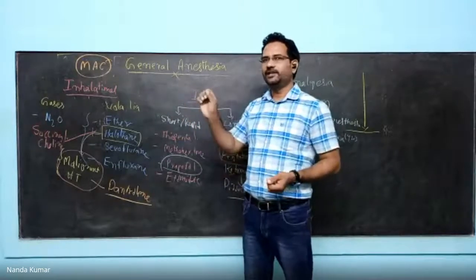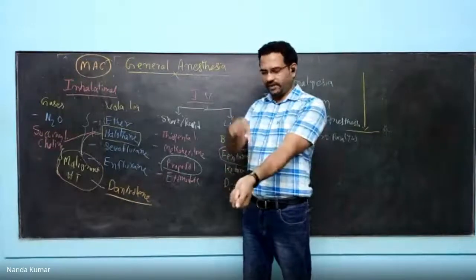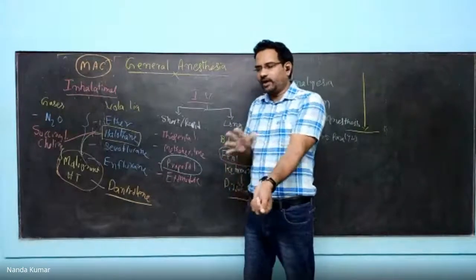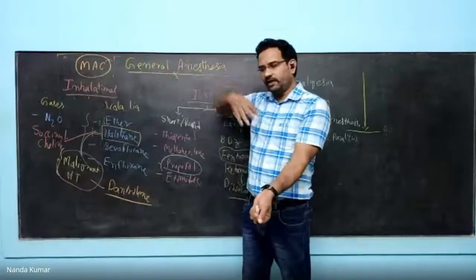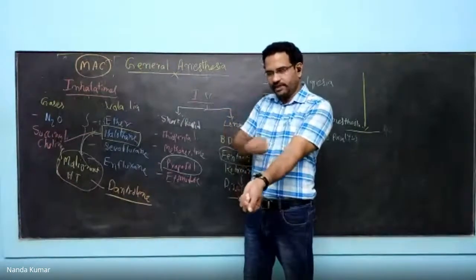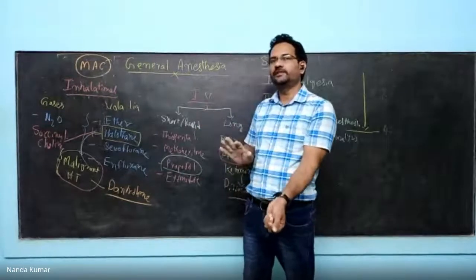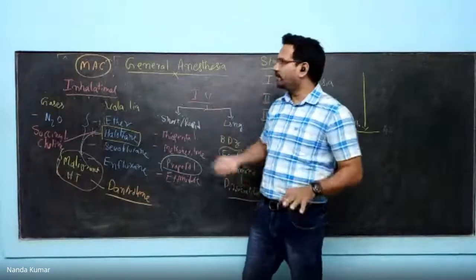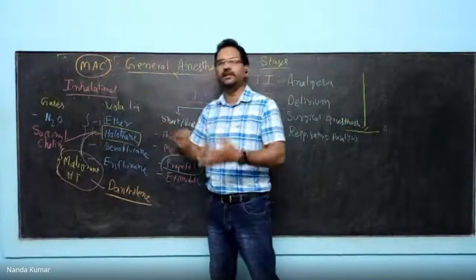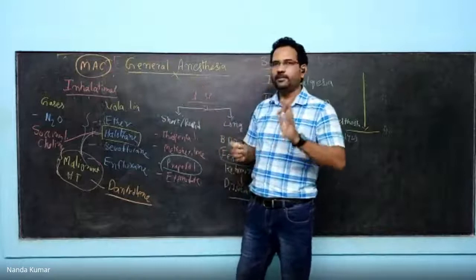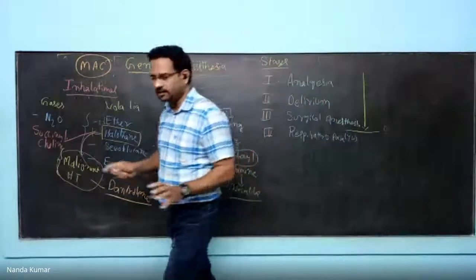Understand this one. Surgical incision means a cut is made by the surgeon. When the cut is made, we all move with pain. So a certain amount of anesthesia is required in our alveoli so that even when the cut is made, people will not move. That is called immobilization in 50% of subjects. Simply remember, the minimum concentration of the general anesthetic required to cause general anesthesia is MAC, minimum alveolar concentration. So this is about general anesthetics.